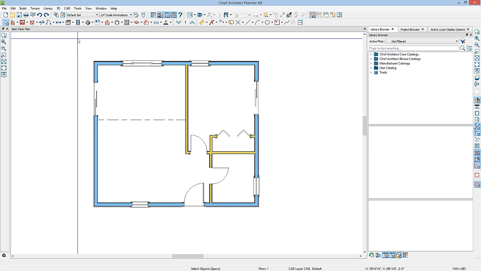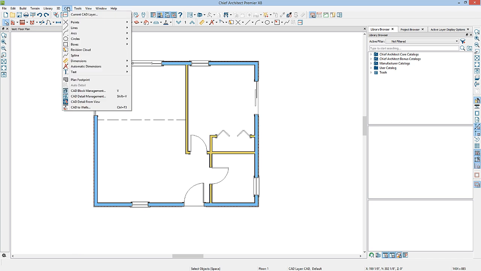In Chief Architect, there are two different types of dimensioning tools. If we go up here to the CAD drop-down menu, you can see the dimension tools. These are your manual dimensions, and you have automatic dimensions. In this video, we'll discuss the automatic dimensions. You can also find your automatic dimensions parent tool in your toolbar. Just look for the icon with the letter A.